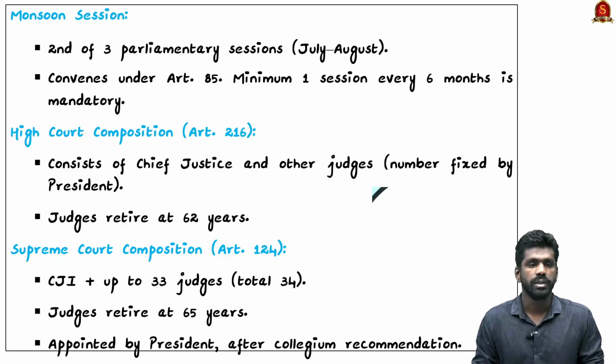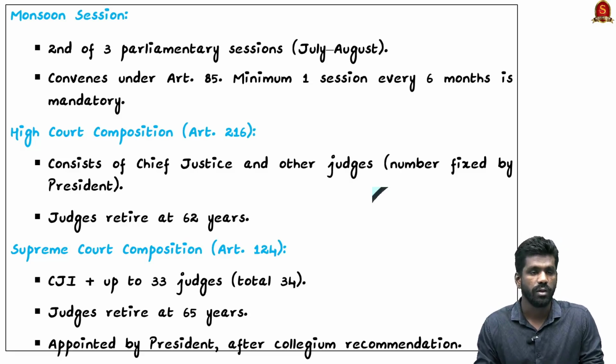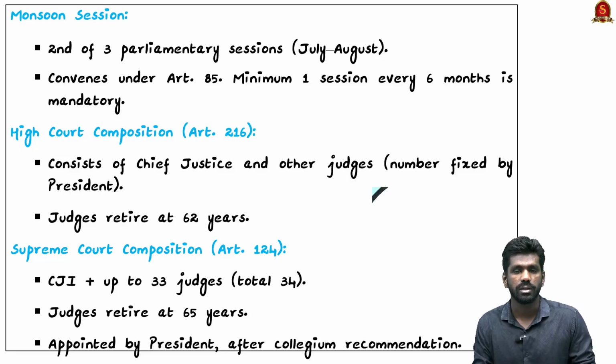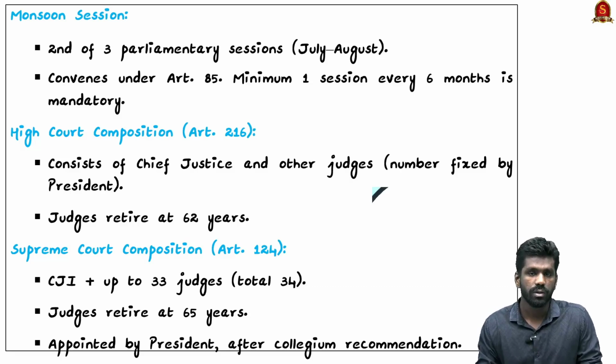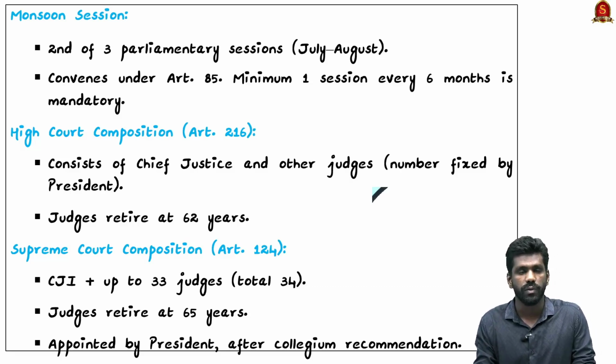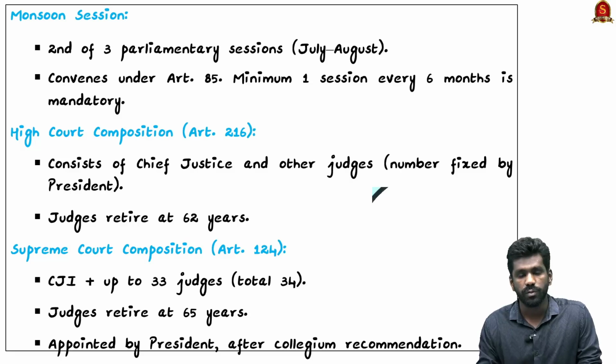So look at this basic information about the composition of the High Court and Supreme Court. The High Court, dealt with under Article 216, consists of the Chief Justice and other judges, and the number of judges in the High Court is fixed by the President. The High Court judges retire at 62 years of age. Supreme Court composition is decided by Article 124, and it has the Chief Justice and up to 33 judges. So in total there are 34 judges in the Supreme Court, and they retire at the age of 65 years.